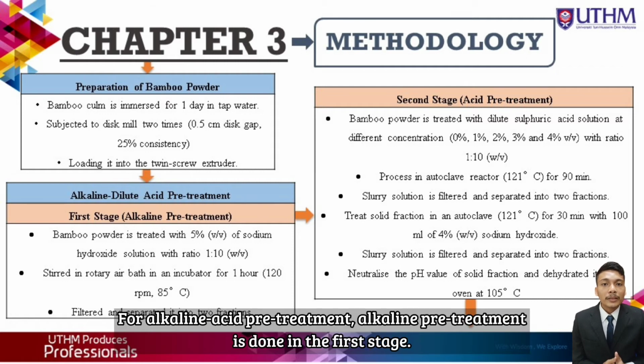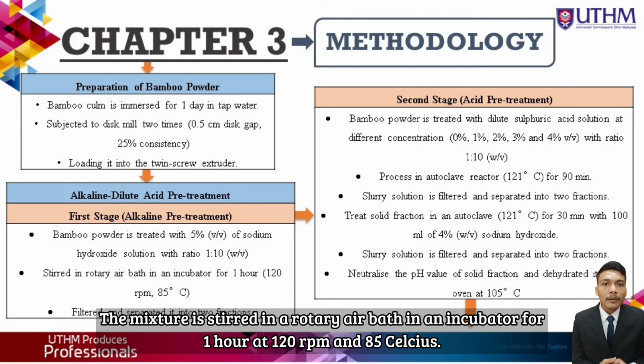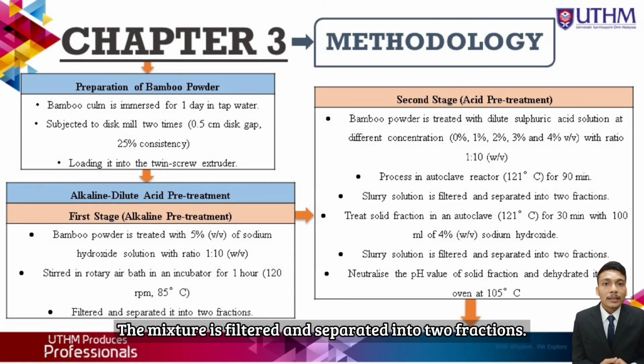For alkaline acid pretreatment, alkaline pretreatment is done in the first stage. Bamboo is treated with a 5% concentration of sodium hydroxide solution with a ratio of 1 to 10. The mixture is stirred in a rotary air bath in an incubator for 1 hour at 120 rpm and 85 degrees Celsius. The mixture is filtered and separated into two fractions. Acid pretreatment is done in the second stage.